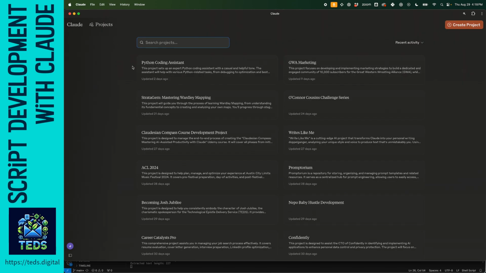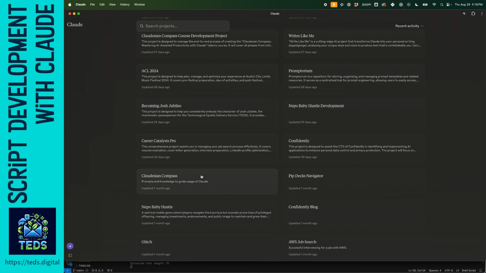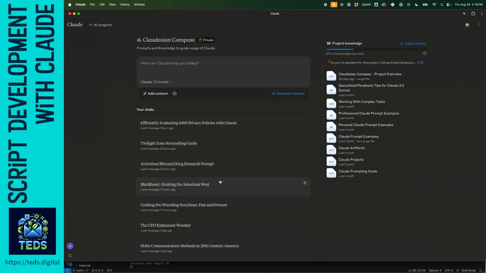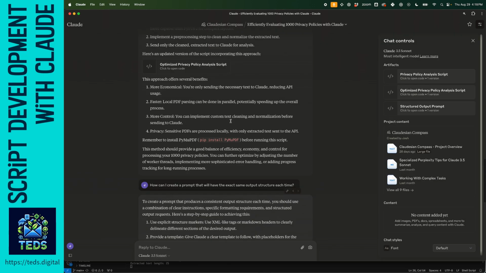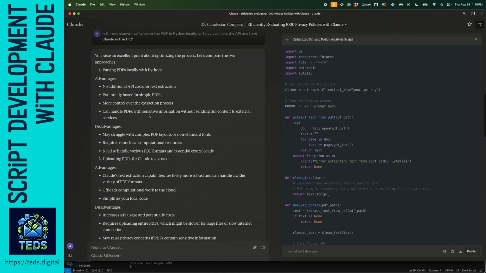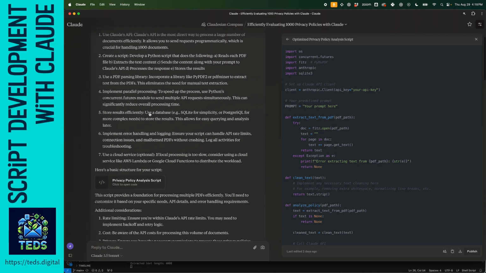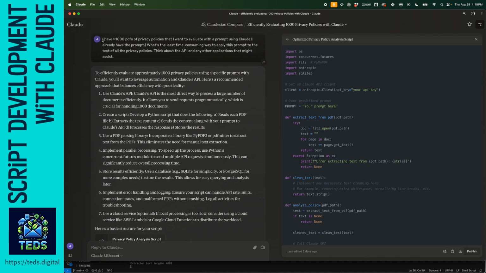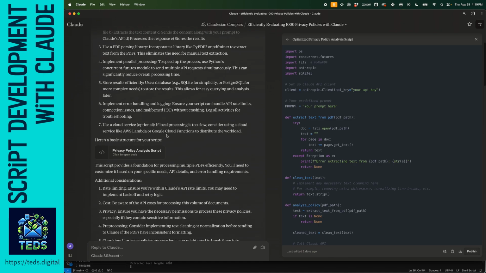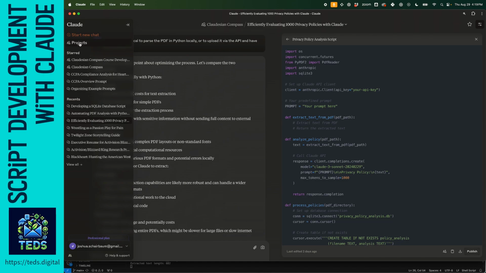Let me just show you for future proof here, or prior work or whatever. Yeah, okay, right. So in the thing that created the original, I had it help me create a prompt, right? This was kind of me going overboard. So laying out, I have 1,000 privacy policy documents. What's the least time consuming way? And it made a script, right? And so that was the place I started, right? I just couldn't remember.